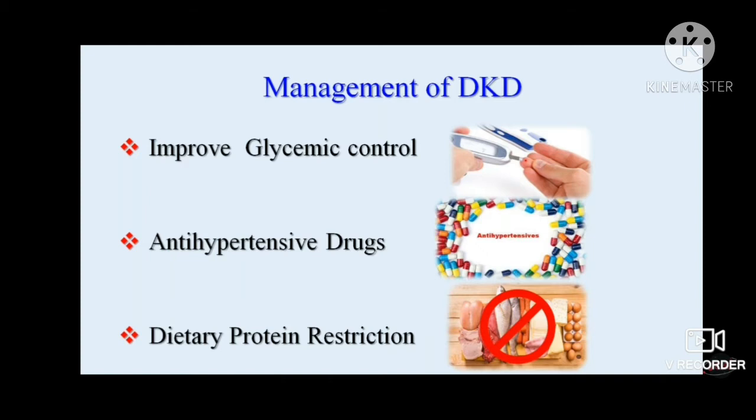But still, I would like to mention a few details about it. Once the diabetes is there and the patient has been diagnosed with diabetic kidney disease, we have to keep a glycemic control. So finding a good drug is a definite challenge for the management.